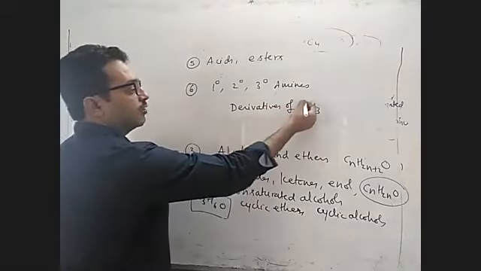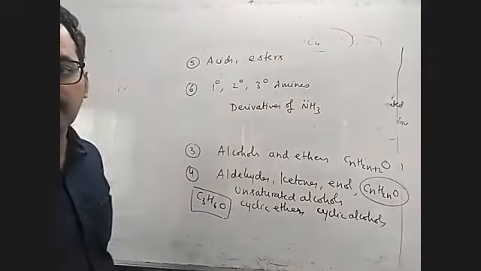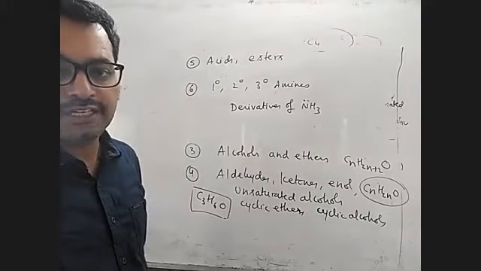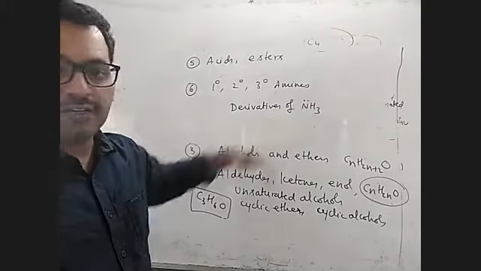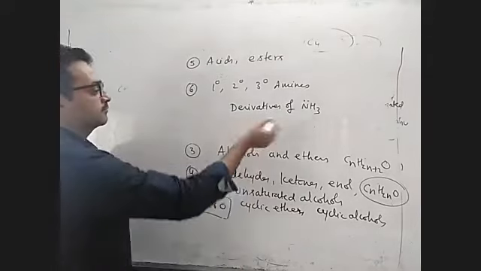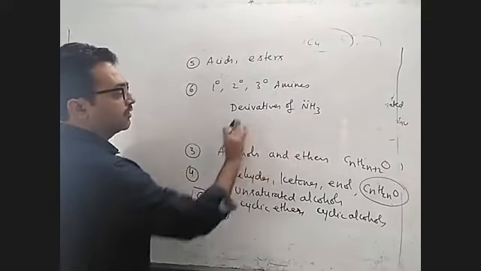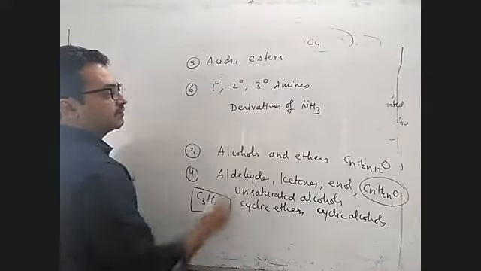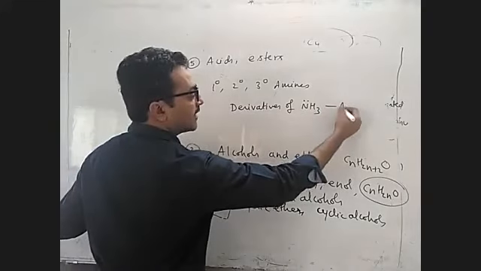They contain a lone pair of electrons on nitrogen. That is the reason amines are basic in nature, right? Ammonia and its derivatives are basic in nature. So derivatives of ammonia are called amines.